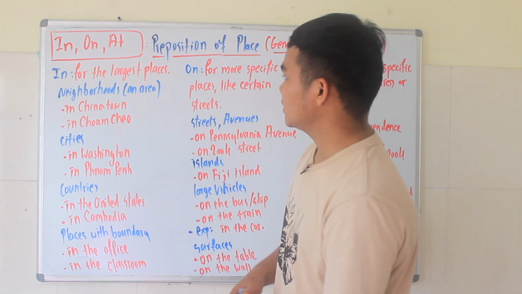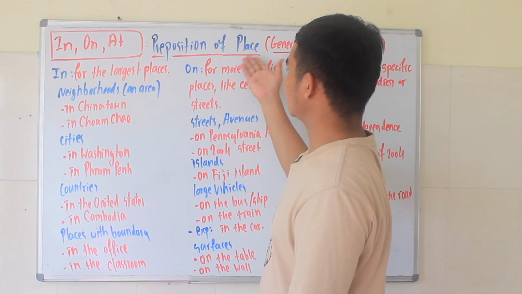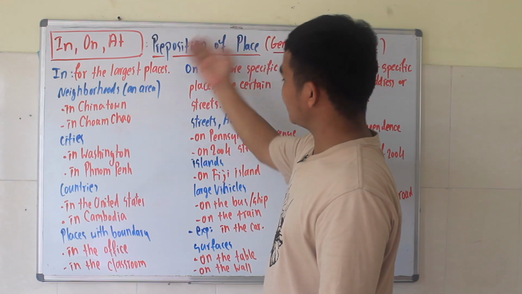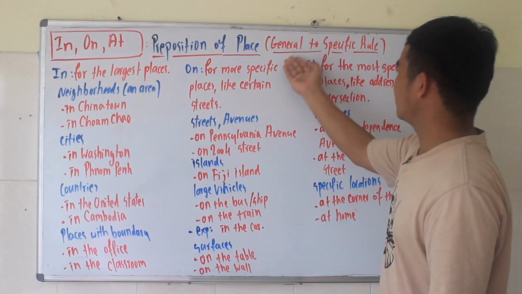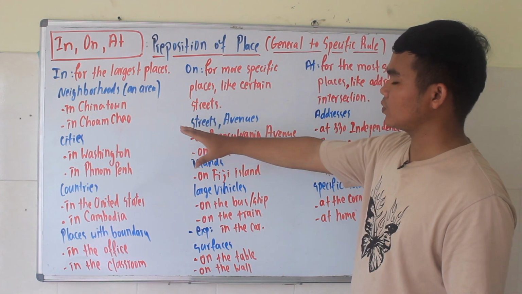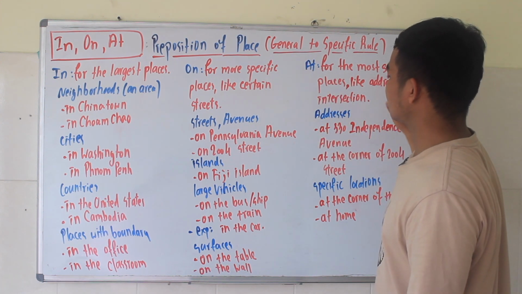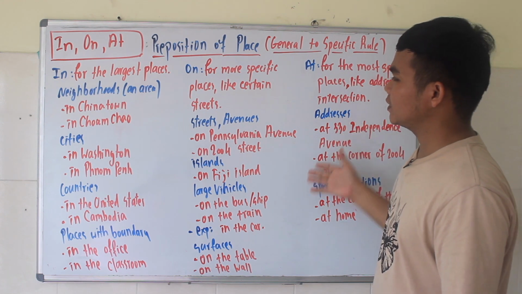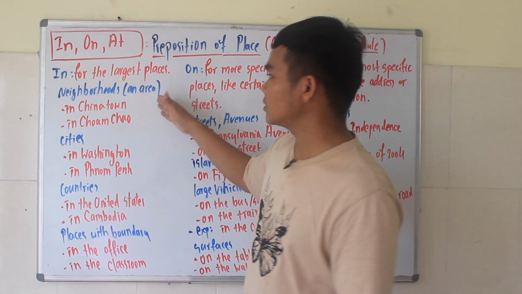Okay, on the whiteboard we have in, on, at, and here is when we use them with places, when they are the preposition of place. We have one rule which is the general to specific rule. That means the first one is the most general, the second one is in the middle, and the last one is the most specific one. Okay, so you will see more explanation in this video. We're going to talk about the first one, which is in.